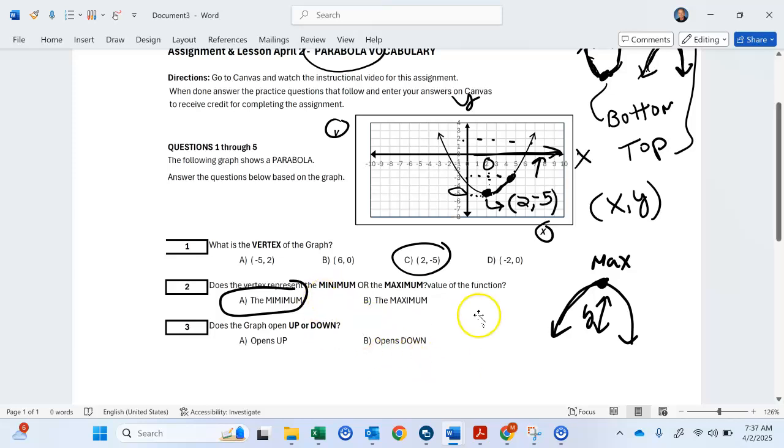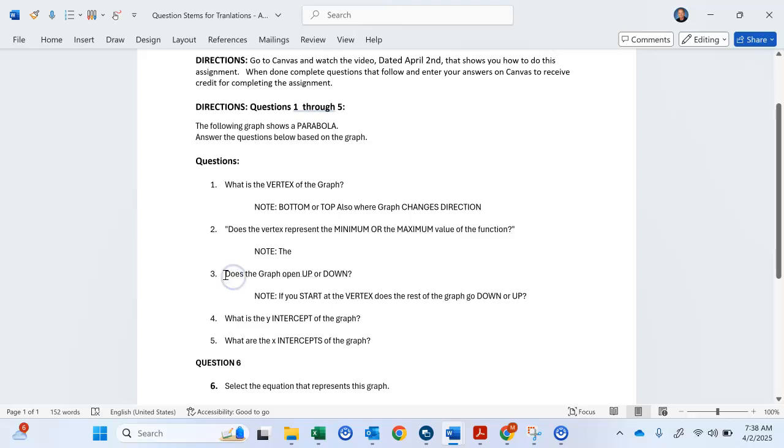So does it open up or open down? Okay, so the next thing is question number 3. Does the graph open up or down? So please translate that. And here's an important note right there. Please read that right now. If you start at the vertex, does the graph go up or down?